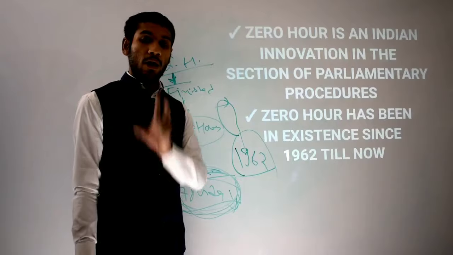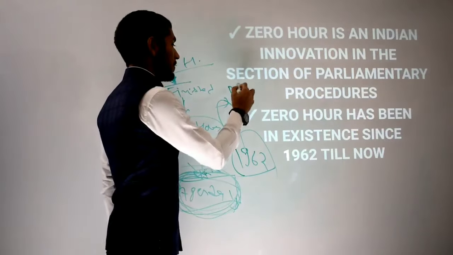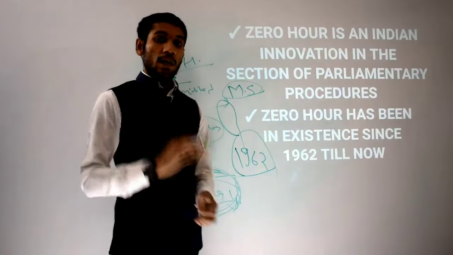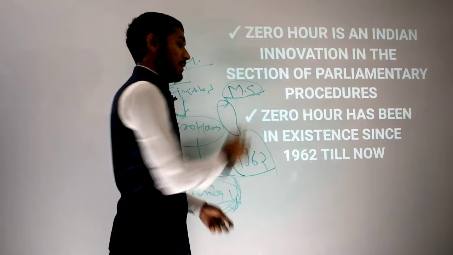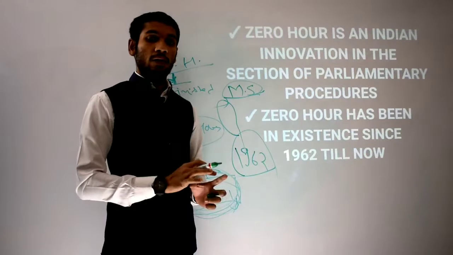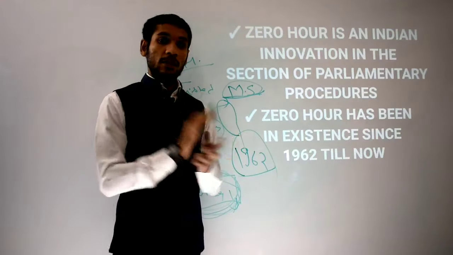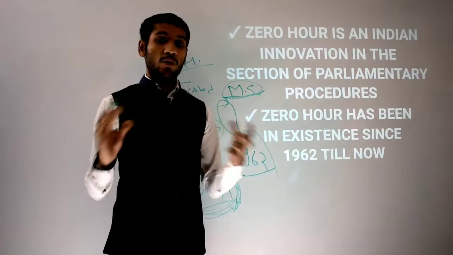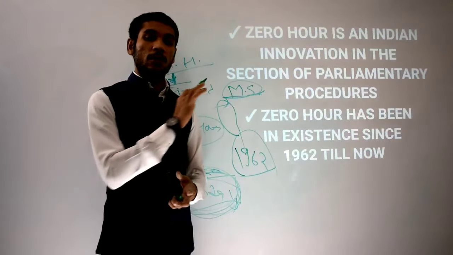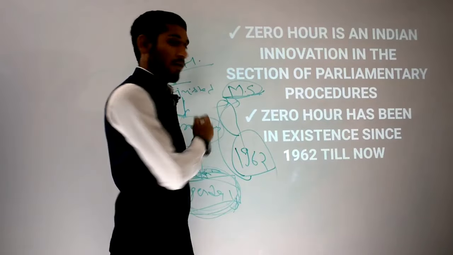What's your opinion about zero hour? You must give your opinion, because during the 2020 monsoon session, the ruling government of our nation said that they were suspending question hour and zero hour in that session. So in that monsoon session of 2020, no MP of any opposition party was able to ask any kind of question to the government.